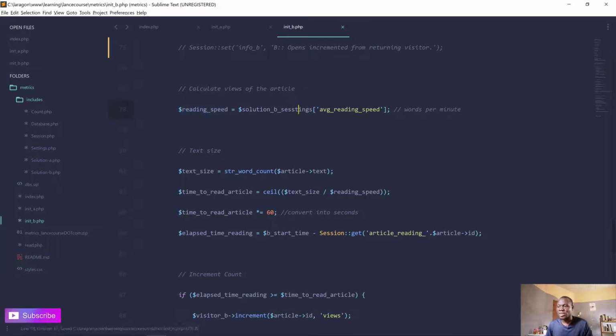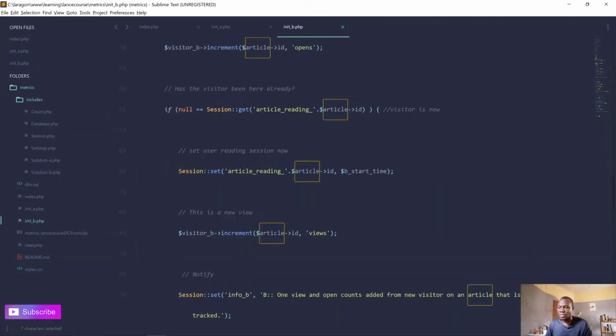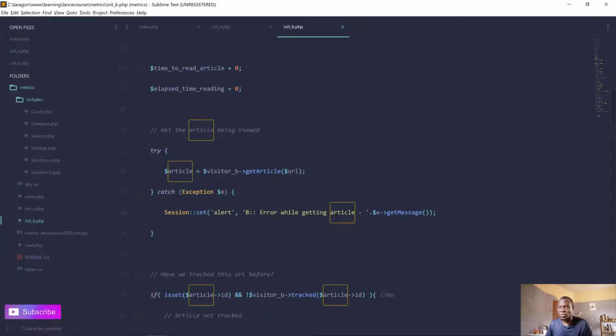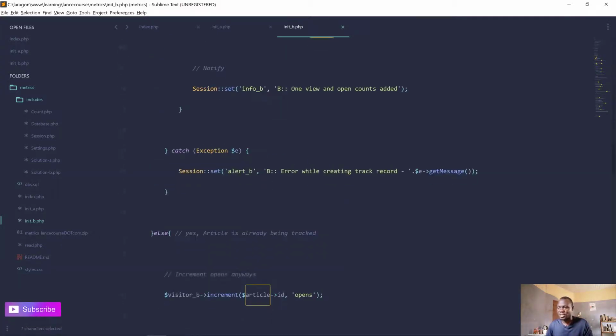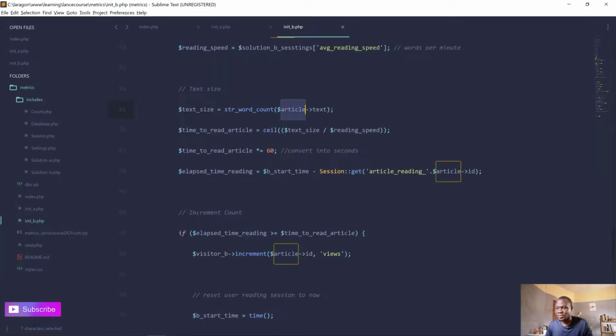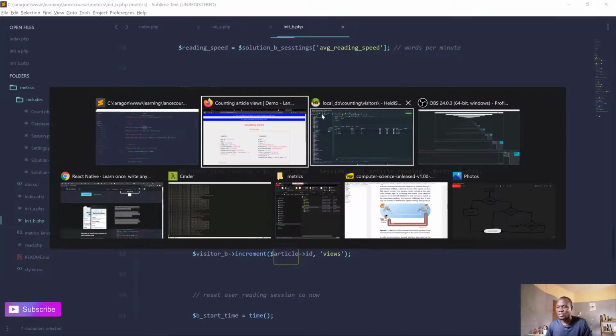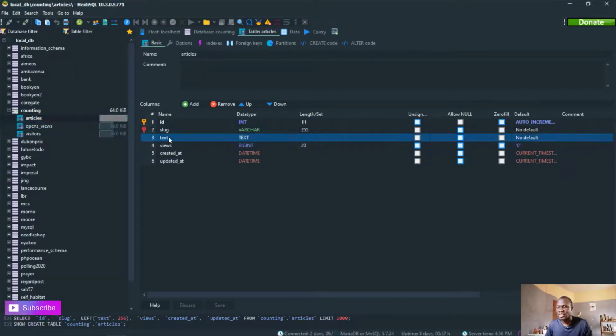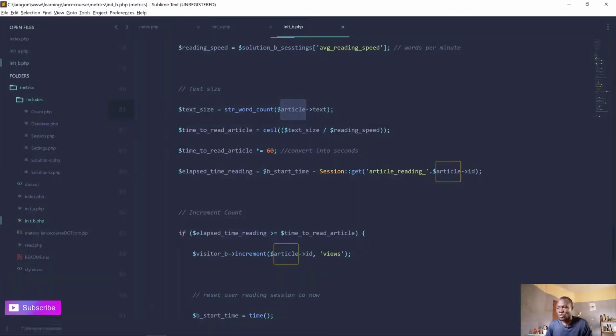So we find out the time set in the settings, the average number of words to read per minute. So we use that. We now get the article's content. You can see we got the article somewhere above here. So we fetch the article based on the URL the person visited, and by doing that we get the content of the article. If you check in the database, we go to article, you can see the text here has the content of the article.